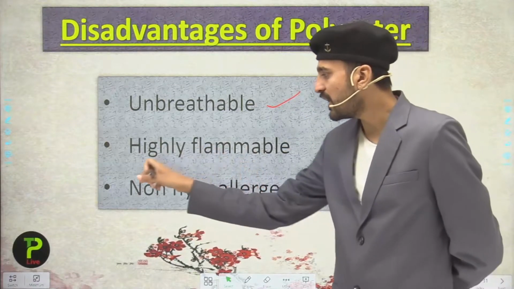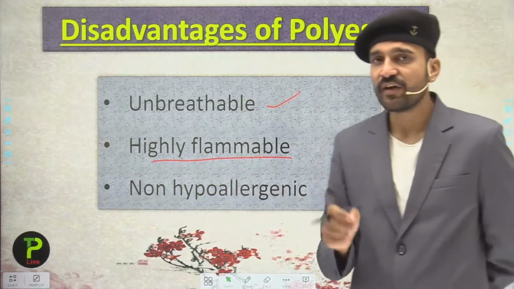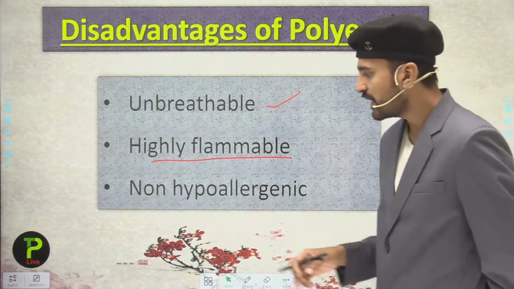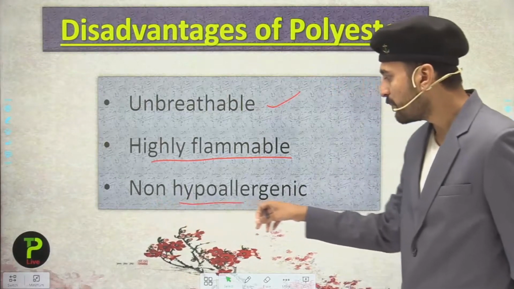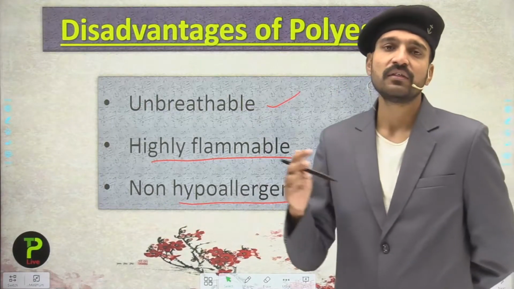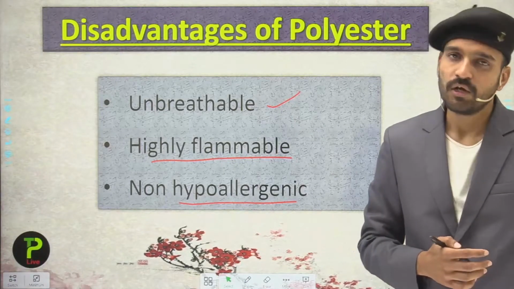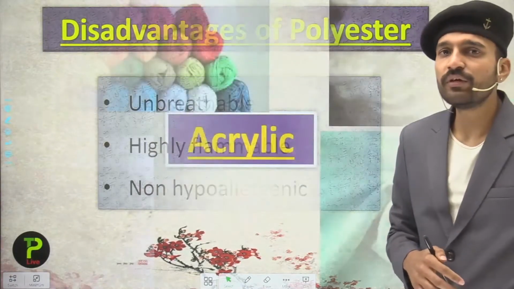Talking about it, it is highly flammable. If it catches fire, students, it burns with a large flame. The next is that it is non-hypoallergenic. So these are some of the disadvantages. Just remember these disadvantages of polyester. So now students, let us move into acrylic.